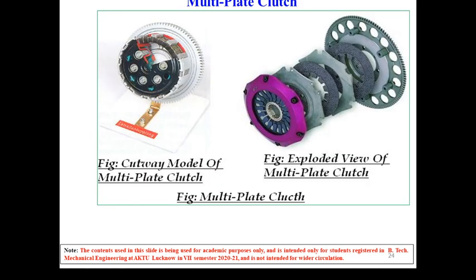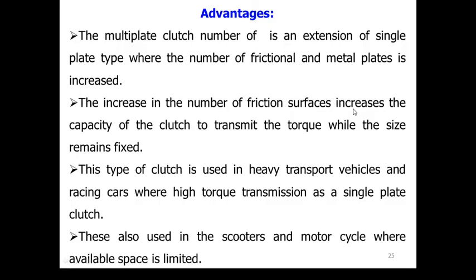Here we can see an exploded view of a multi-plate clutch, consisting of the diaphragm plate, this pressure plate, friction material 1, and friction material 2 fitted over the flywheel. These are pressure plates. When pressed together they form a single unit, and here we can observe what happens in a multiple plate clutch that has a multiple number of clutch plates.